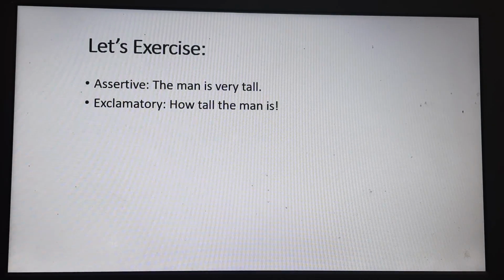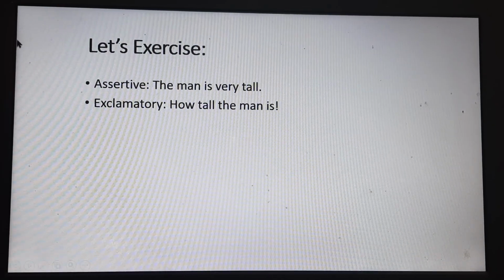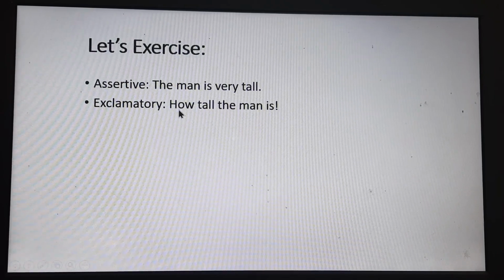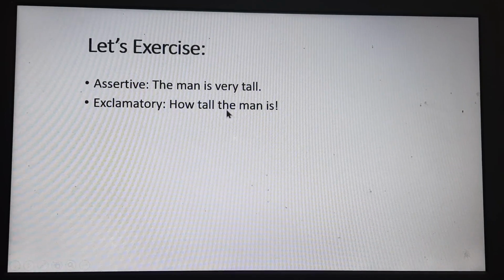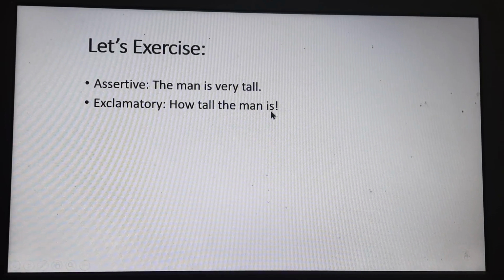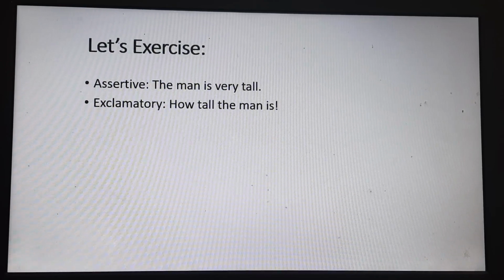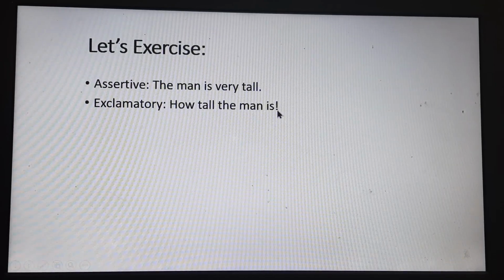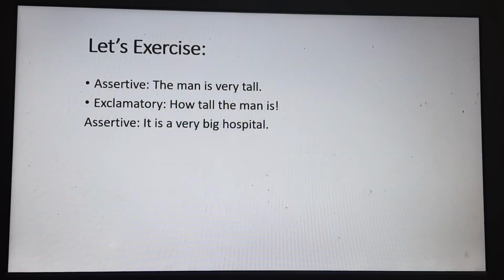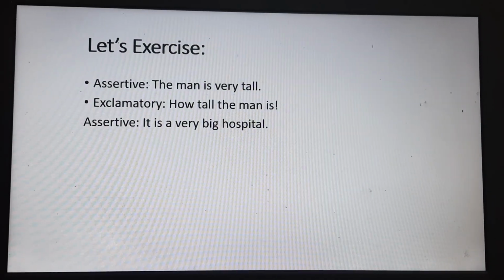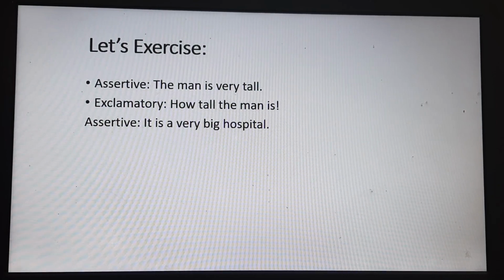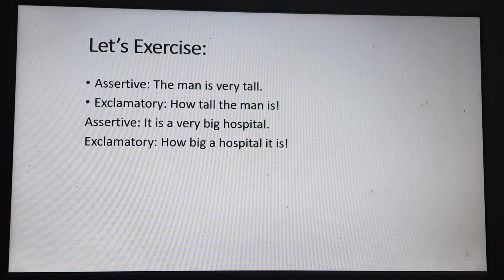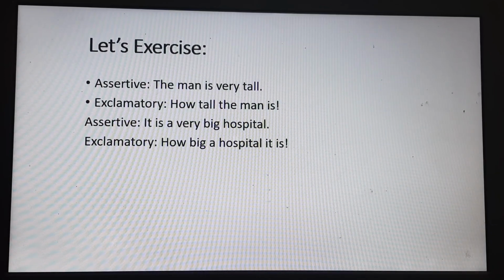How tall the man is. According to the structure, you have to write down how, and after that the adjective, and then the article the, NP, and the be verb. The exclamation mark is given. It is a very big hospital. What will be the answer? So the answer is how big a hospital it is.